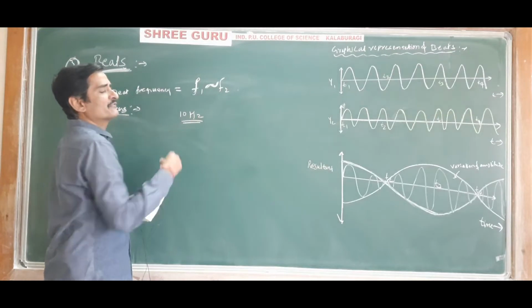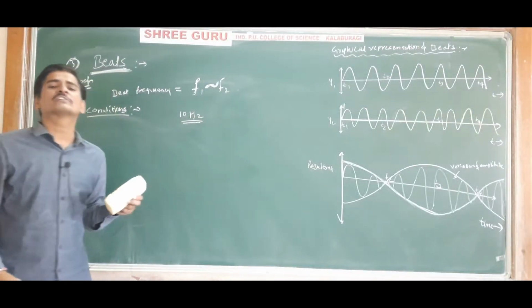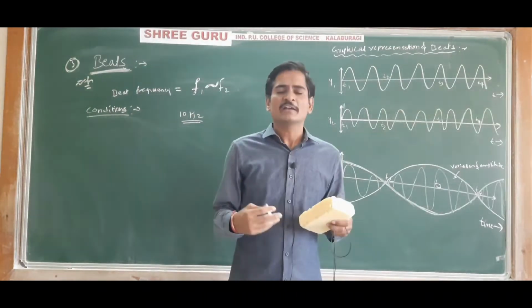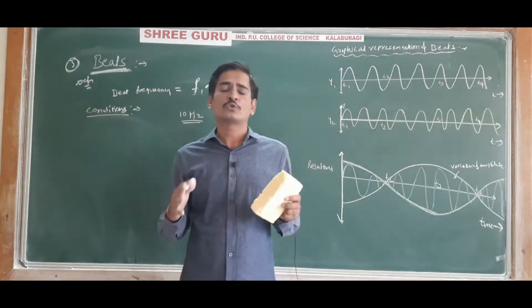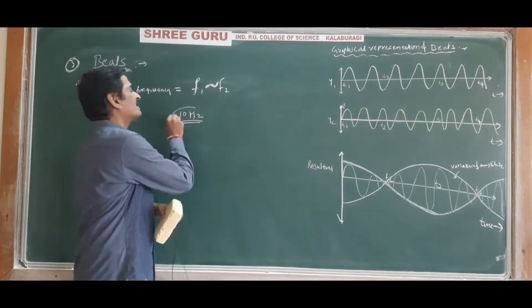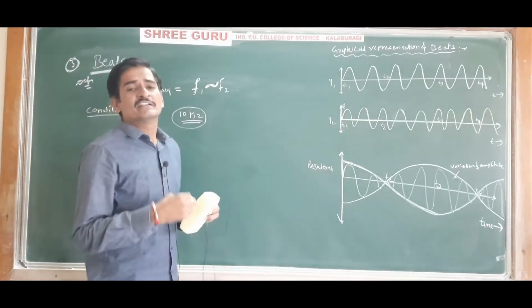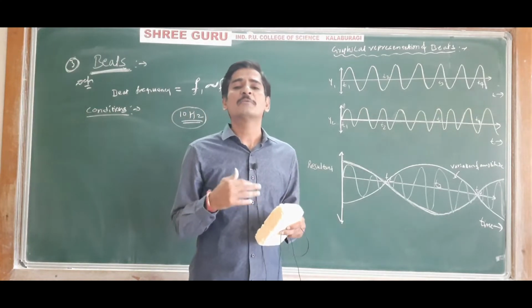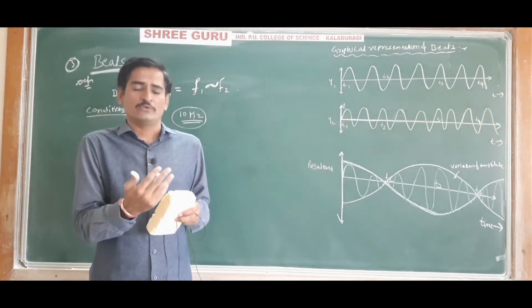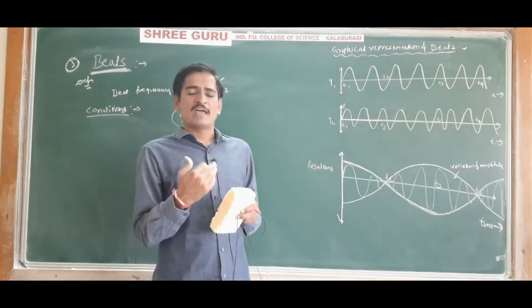The difference in the frequency of two sound waves should not be more than 10 hertz. If the difference is greater than 10 hertz, then more than 10 beats will be heard per second. That is, more than 10 rises and falls in the sound would have to be heard per second.